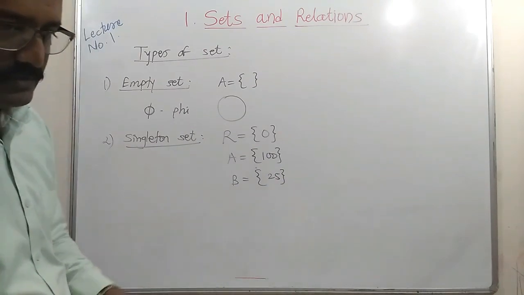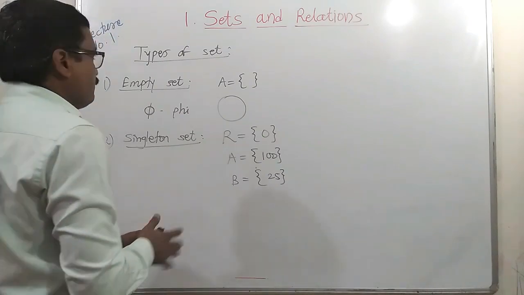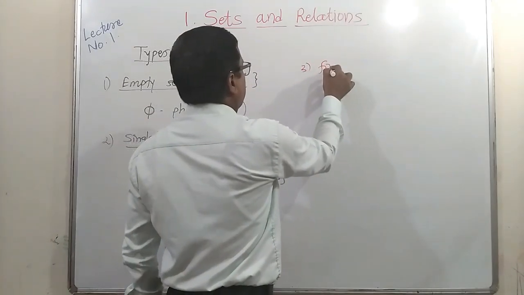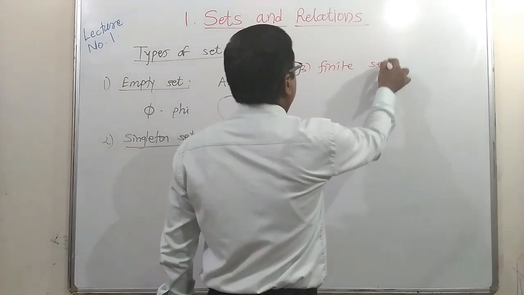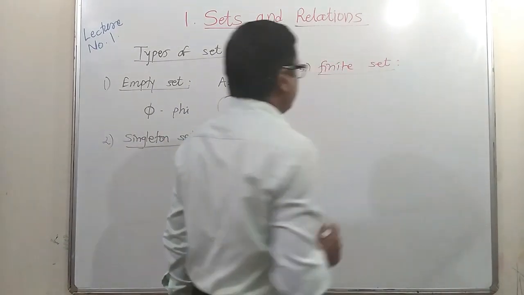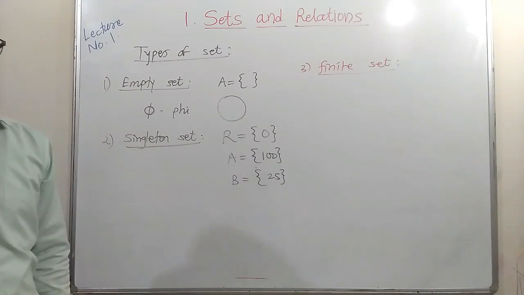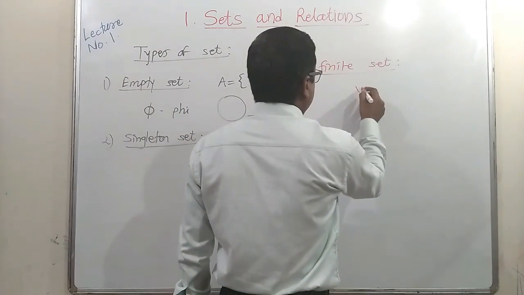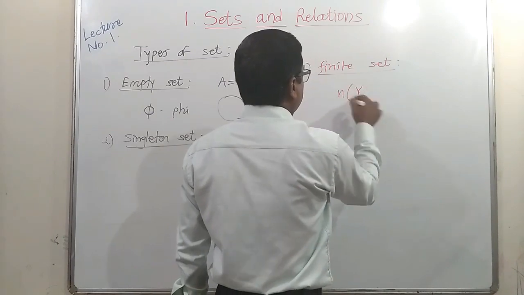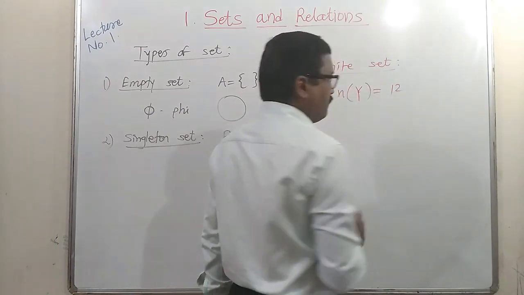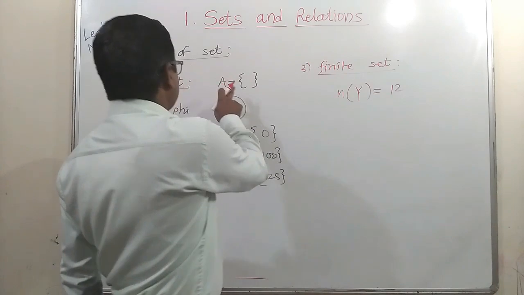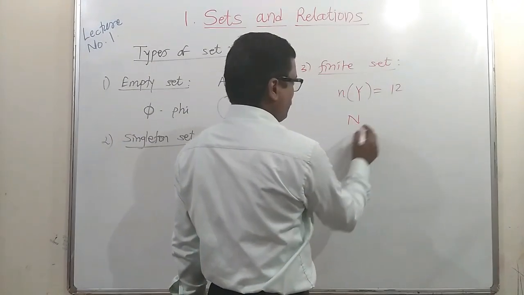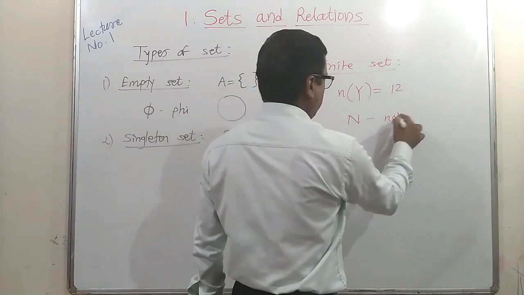Let us see the third definition, that is finite and infinite set. The third type is finite set. Obviously, a set which contains a finite number of elements is called a finite set. For example, the set of months of a year contains 12 elements. So the set of natural numbers is not a finite set.